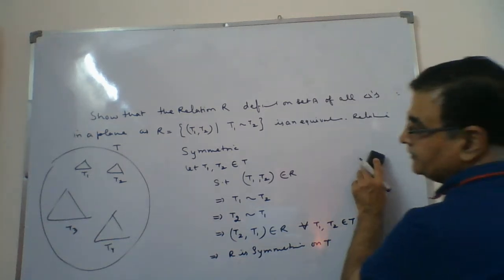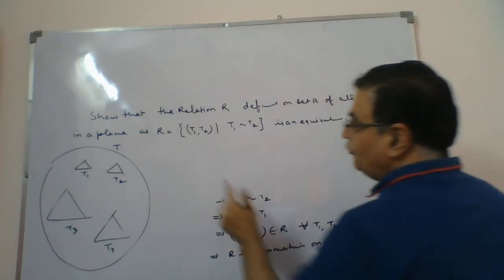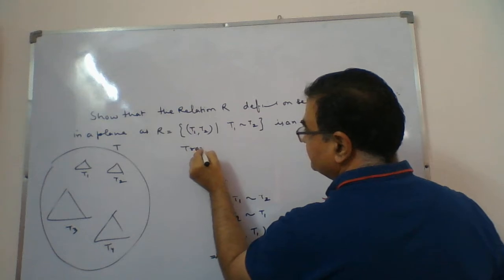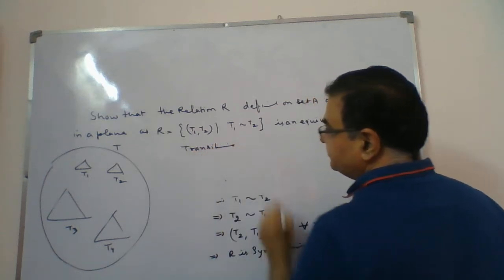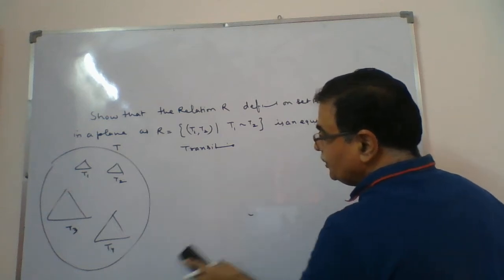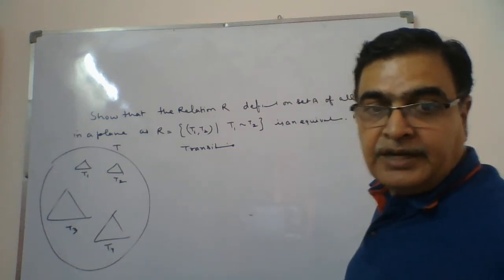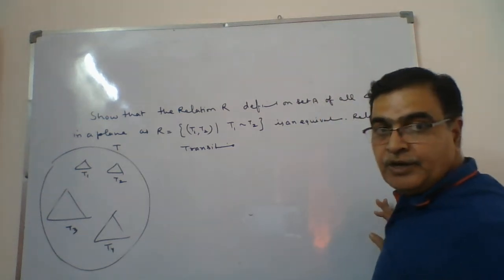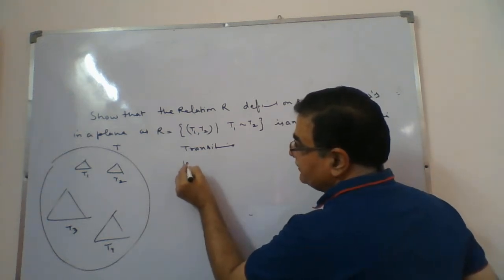Now coming to transitive. In transitive we have to show that if T1 relates with T2, and T2 relates with T3, then T1 should relate with T3. That we have to prove. So we start with these three members.